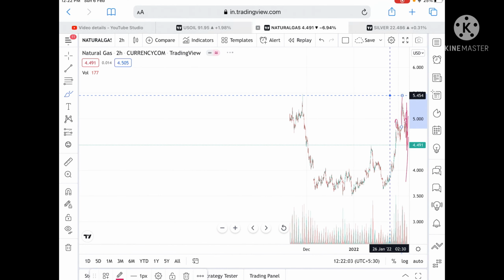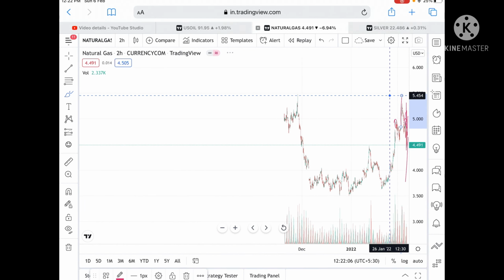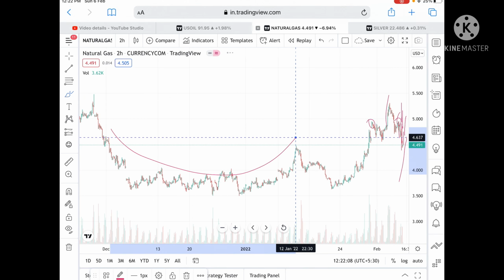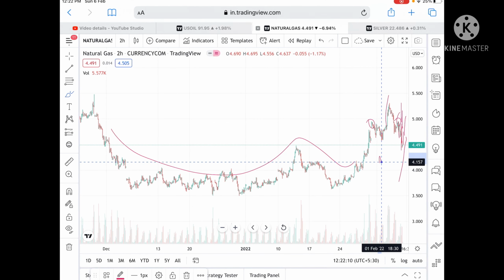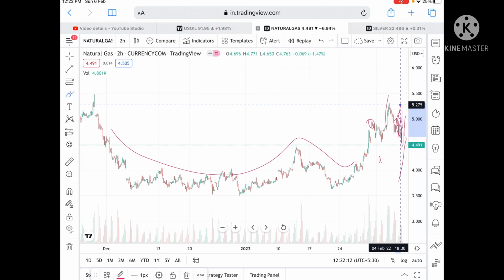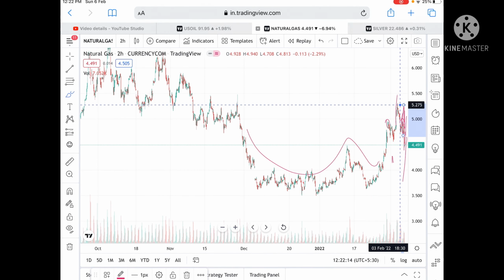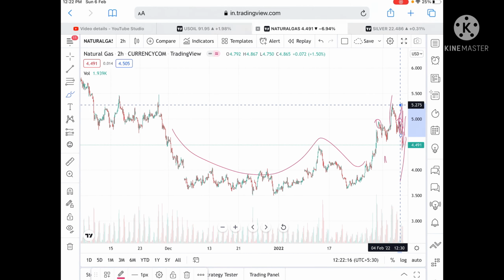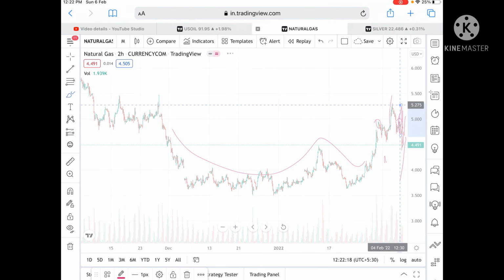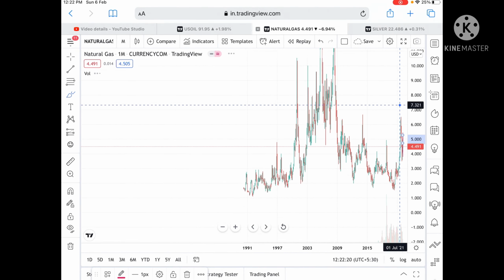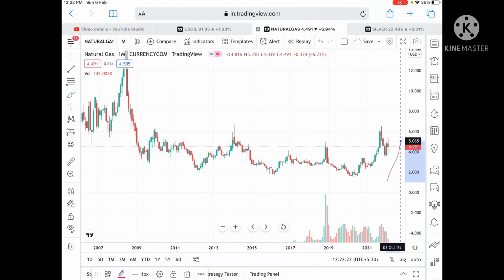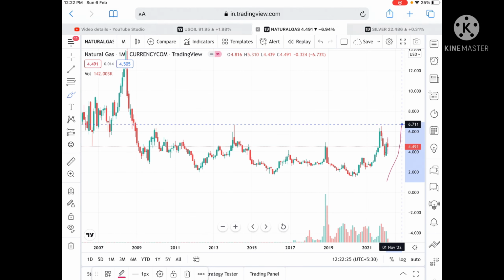Okay, and if the price sustains this level, then we can see it can move upside, and I have already told that a cup pattern is forming, so the probability is that if it goes above a level of 4.157, we can see further upside. Okay, and now looking at a monthly chart, if the price sustains and goes above a level of 5.05, we can see further upside towards a level.